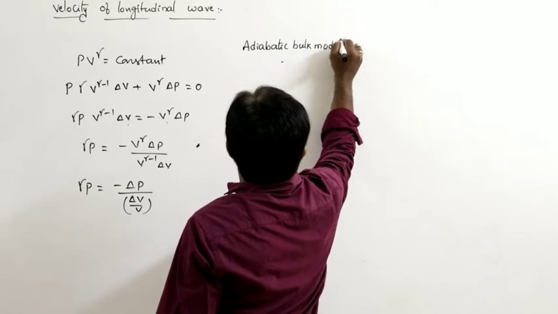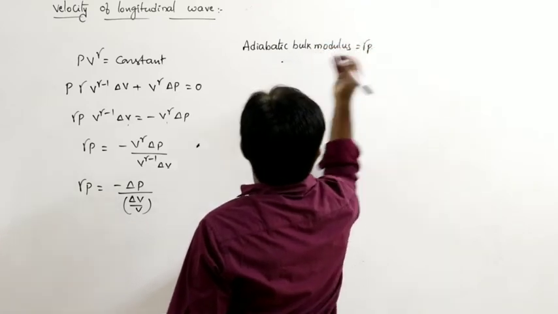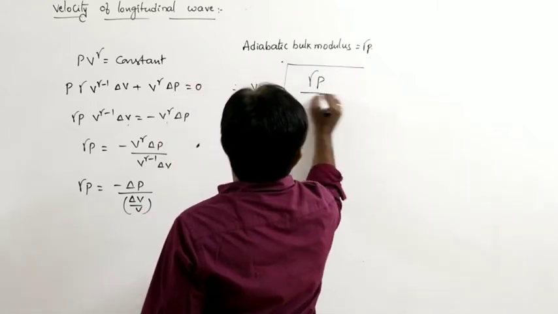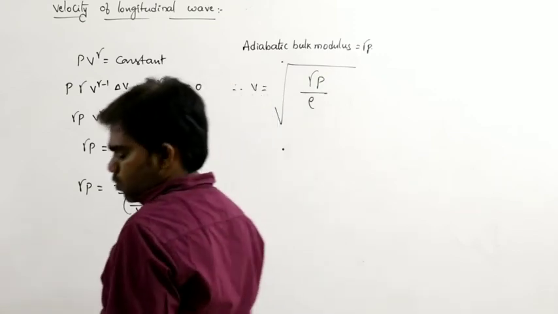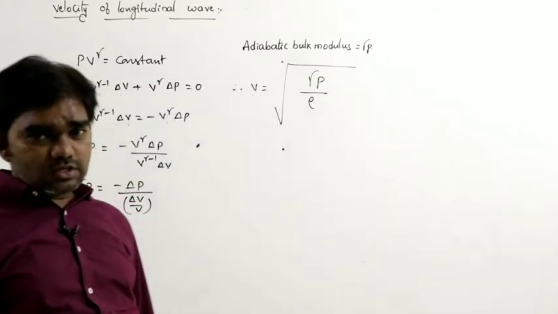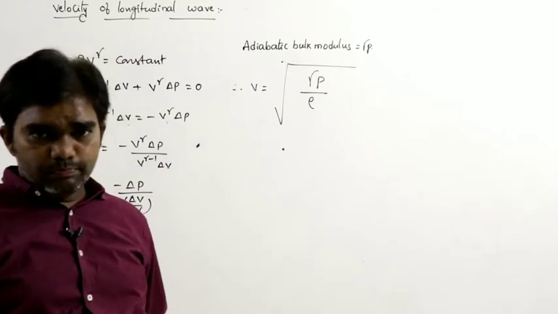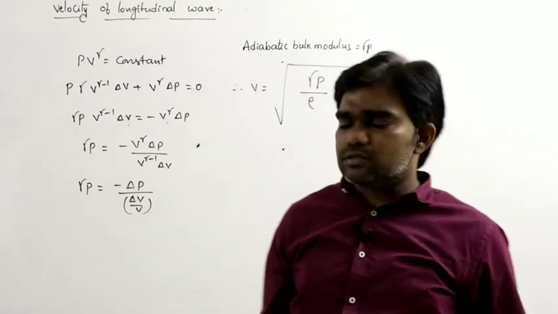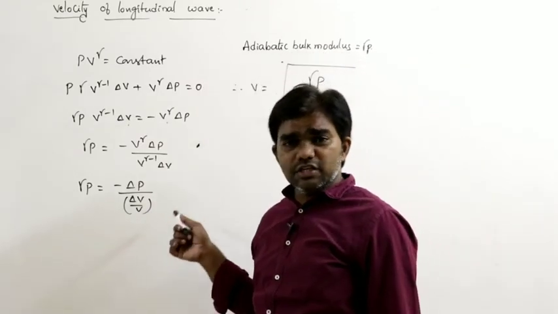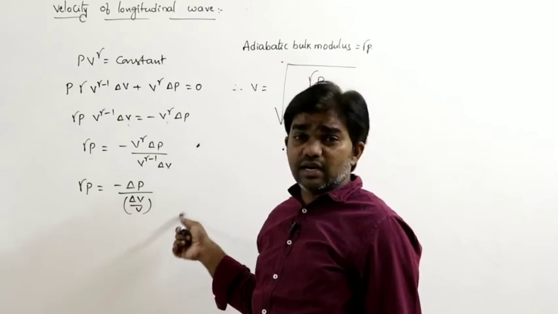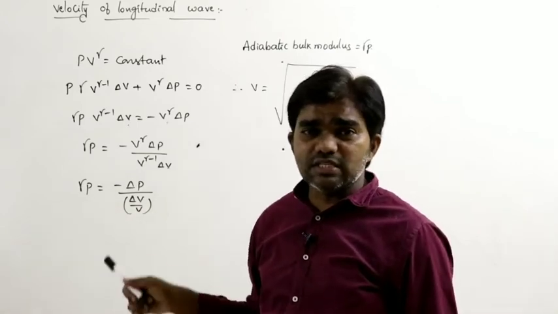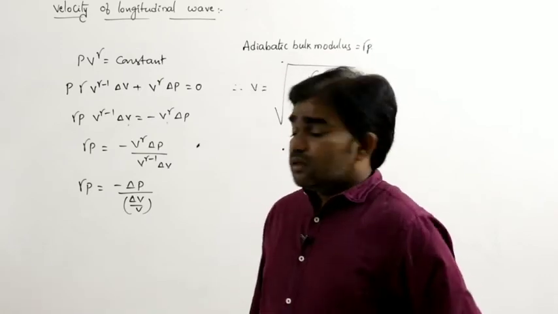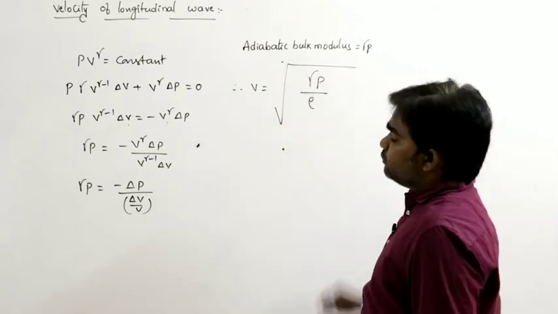Adiabatic bulk modulus is equal to gamma P. Therefore, the velocity of the longitudinal wave can be written as square root of gamma P by rho. In the isothermal process we wrote it as P by rho. But in case of any process, that means adiabatic process, the adiabatic relation exists everywhere. We already derived the isothermal bulk modulus and adiabatic bulk modulus in the first year thermodynamics chapter. That is why V is equal to square root of gamma P by rho.